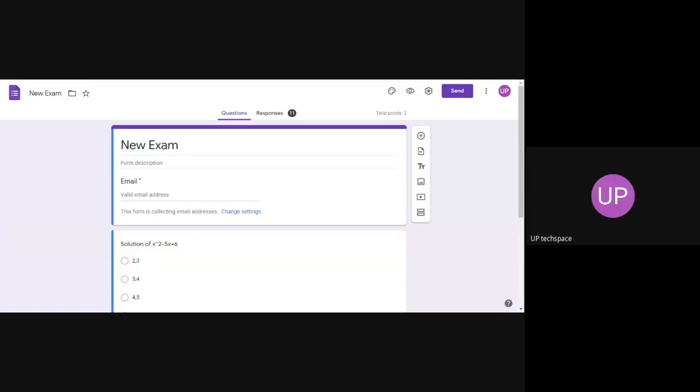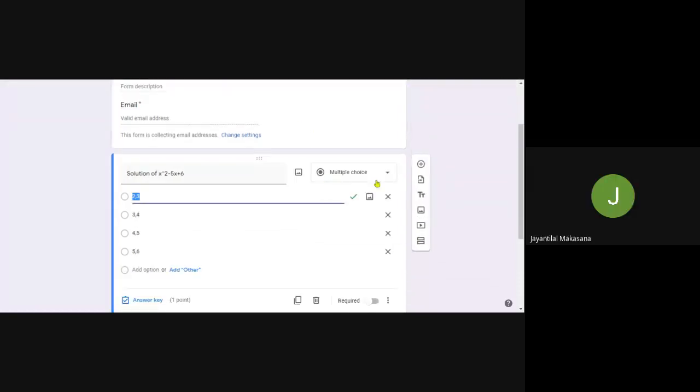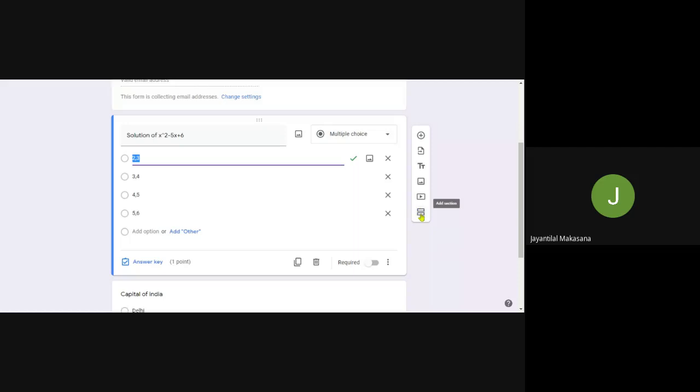Yeah, we can sectionize. Actually, sir, the section option has also been used, but even with sections, he can come back to the previous question. Okay. Yeah, that is not possible in Google Forms. So you can always go to previous and forward sections. So there are some limitations. Yeah, I agree that there are some limitations in Google Form to conduct this kind of exam.